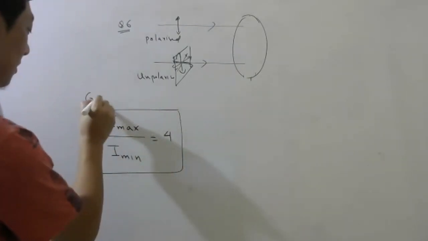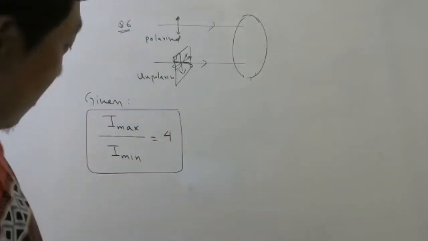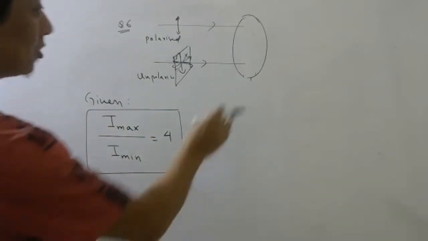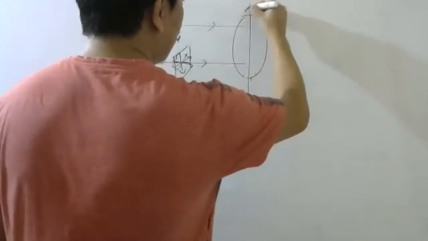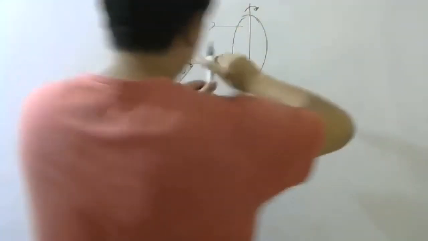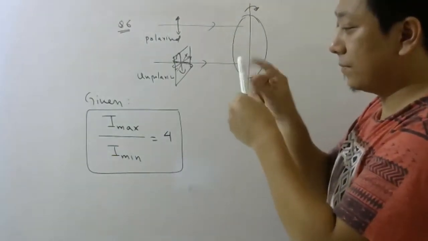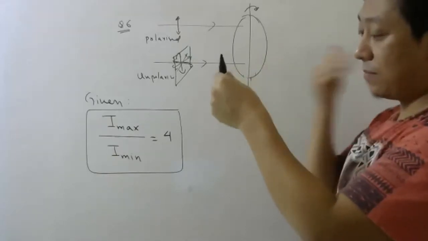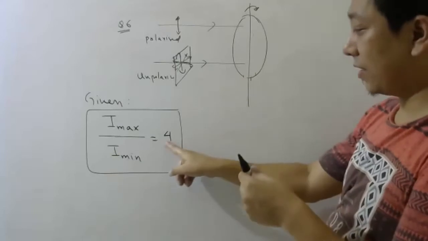They should give this more carefully, otherwise students will ask for grace marks. So as the transmitted light is rotated like this, as this axis is rotated, the light which comes out has a variation of factor 4.